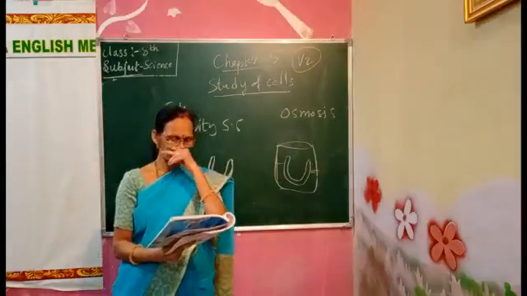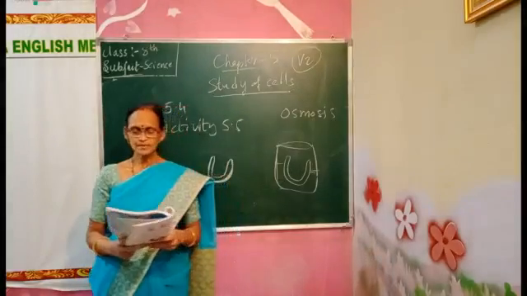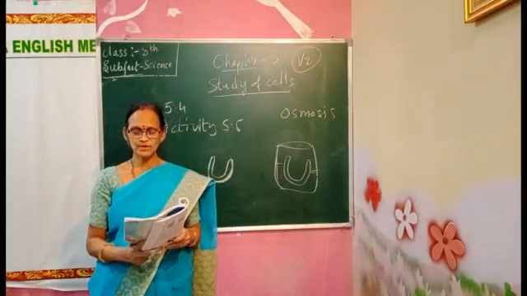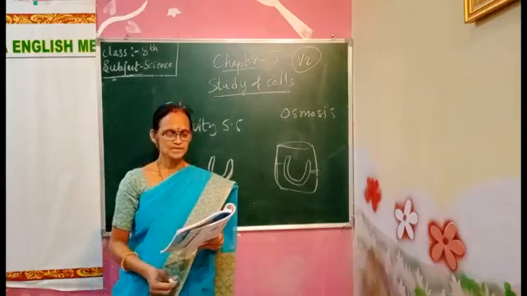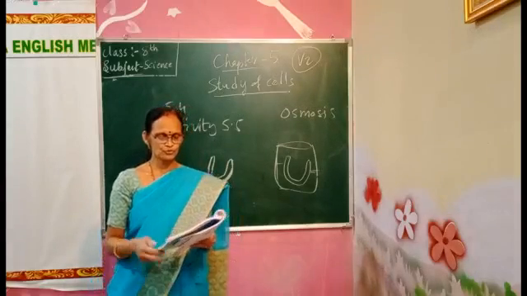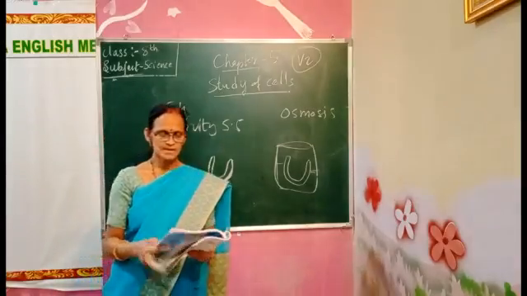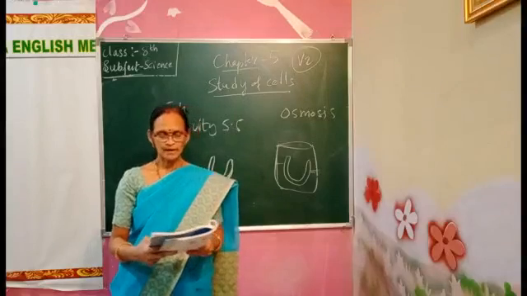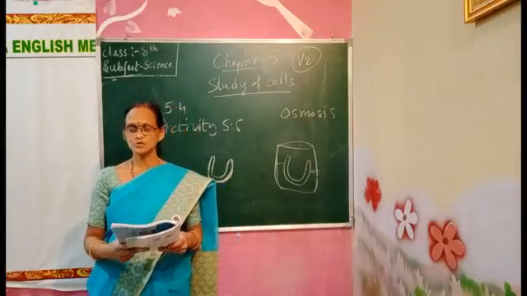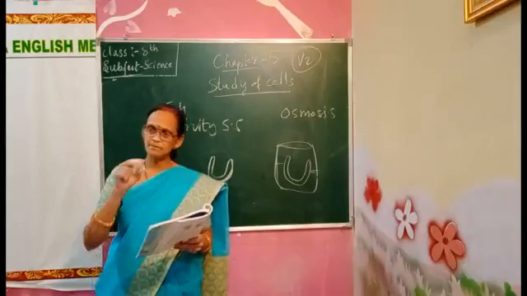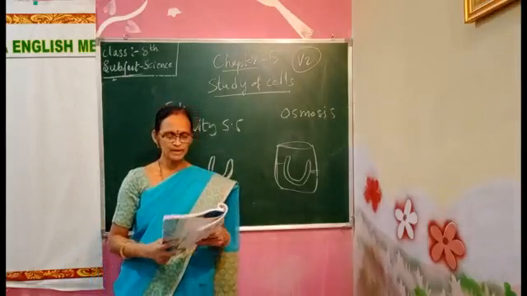Look at figure 5.7. In a plant cell, in addition to the cell membrane, there is a cell wall. Some plant cells have a cell membrane, and on top of it a cell wall.